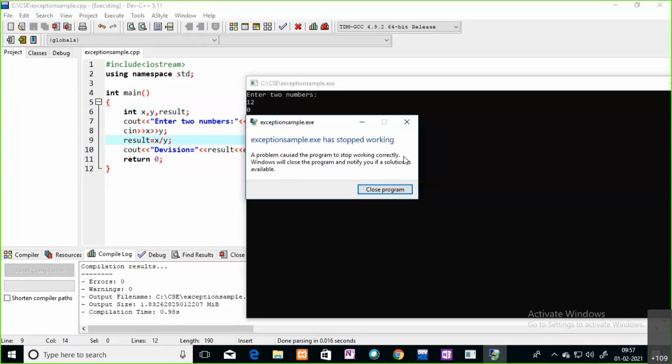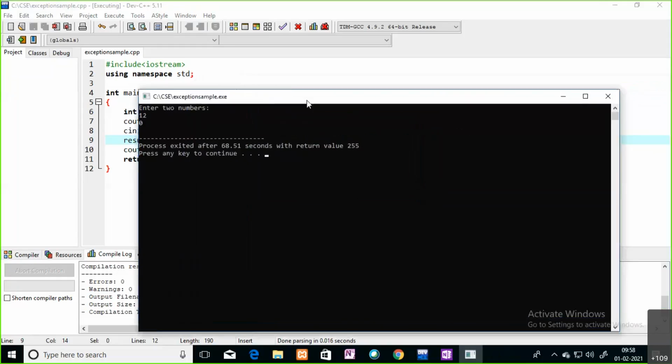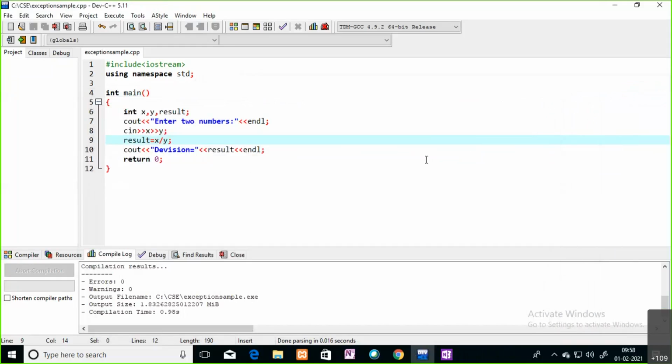See, after some statement, actually we need to print this thing, division equals some value, but you are not able to complete your execution. This situation you can call an exception, and to handle these situations we have one powerful mechanism, that is exception handling.